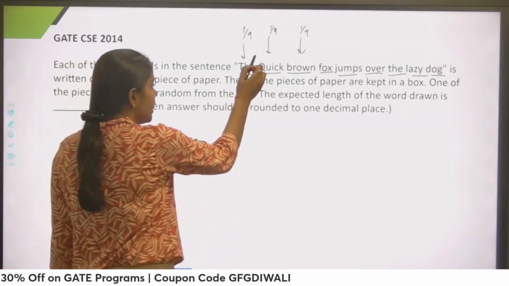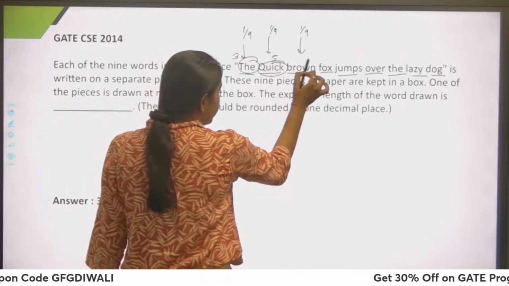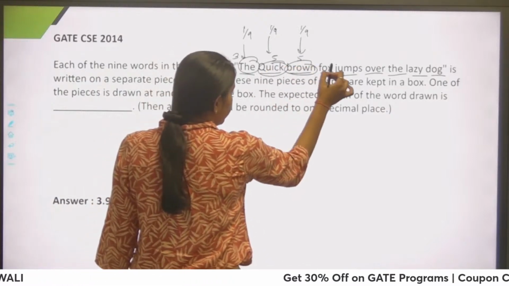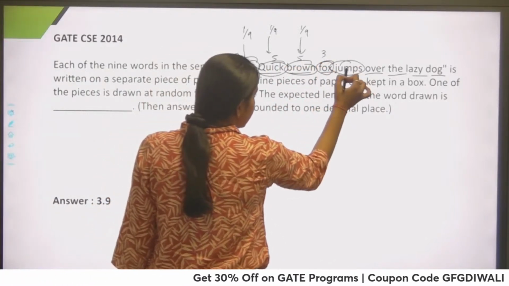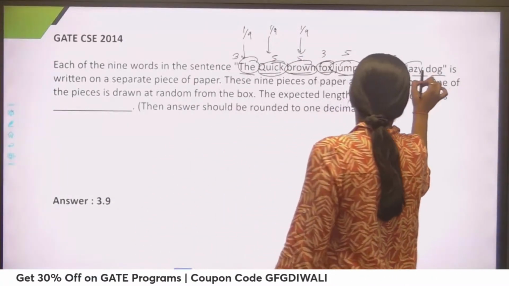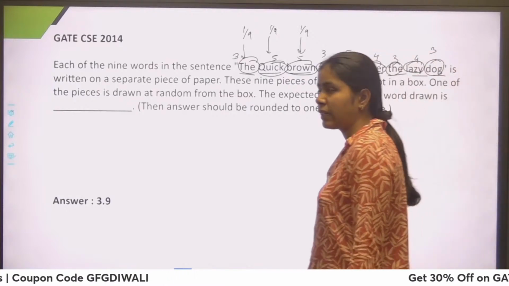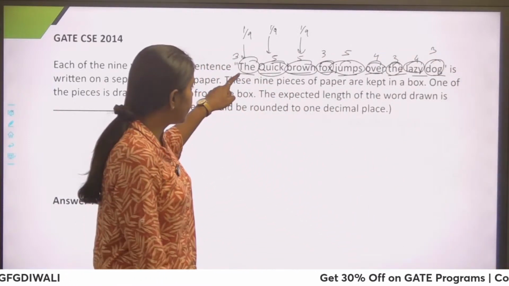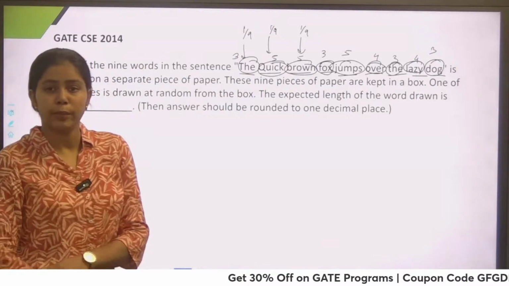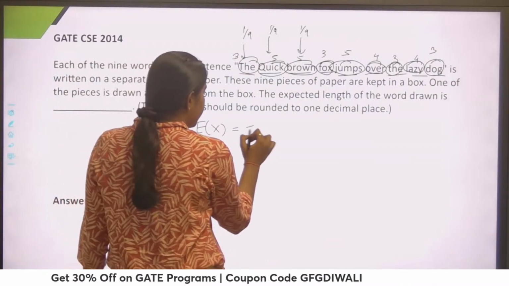If you see here, we have length 3, this has length 5, this has length 5, this has length 3, this has length 5, this has length 4, this has length 3, this has length 4, this has length 3. So if I have to find the expectation, I can multiply their lengths with the probability, because what is expectation? Expectation of x is summation x f(x).